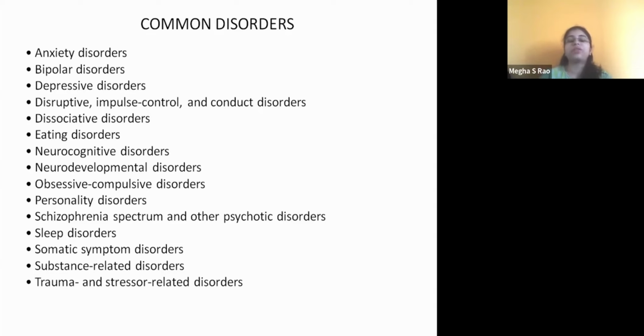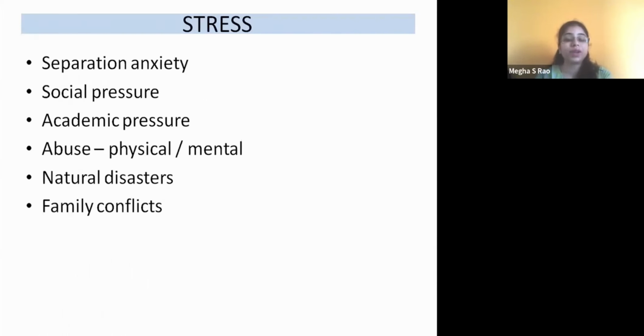Post-traumatic stress disorder: when the child undergoes a trauma, say a natural disaster, and the child loses his parents. Now you would have seen that there is a war situation happening, right? At that time, when the child gets exposed to all such disasters, they can develop PTSD also. So these are some of the common disorders, and stress is the main factor for anyone to develop any kind of disease or disorder, right?